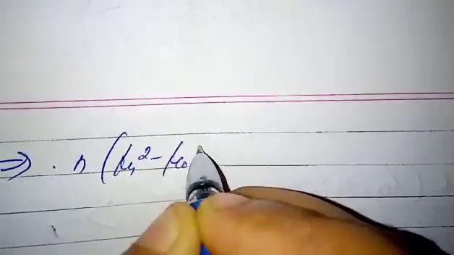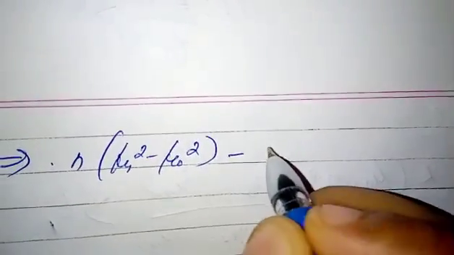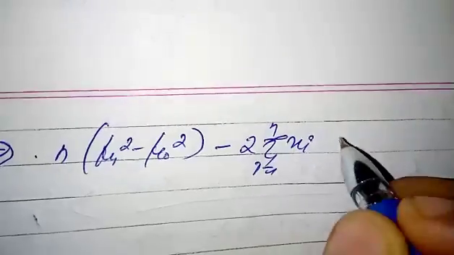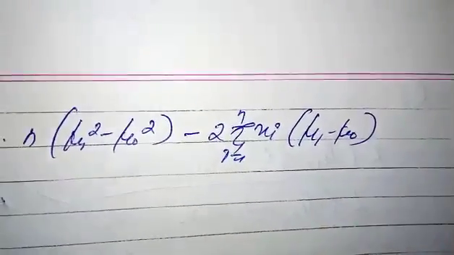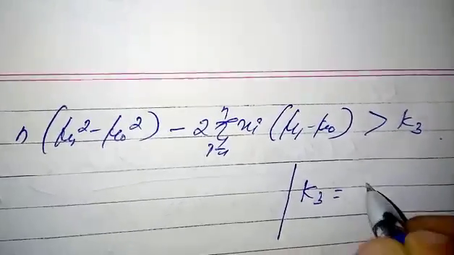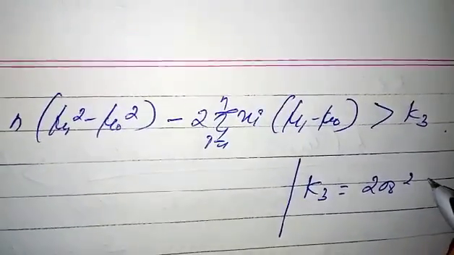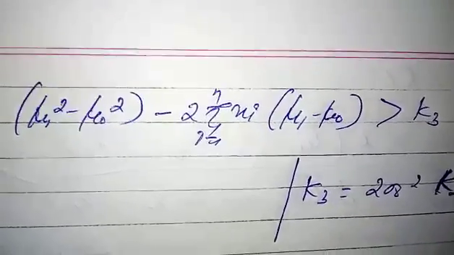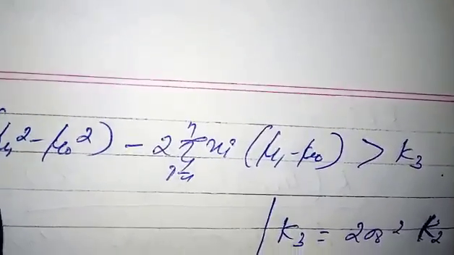Okay, then the remaining term is n into mu 1 square minus mu naught square minus 2 summation i = 1 to n xi into mu 1 minus mu naught, which is greater than k3, because here k3 equals 2 sigma naught square into k2, right? So we have multiplied there.